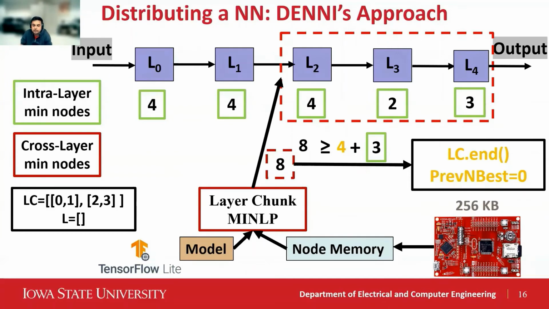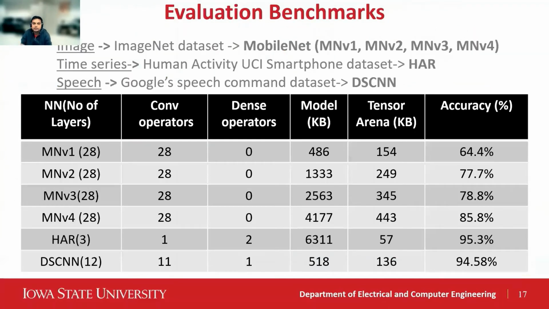Let us now consider how this works for a real neural network. Before that, for evaluation, we have used certain benchmarks for different data types. For example, one does image classification, like MobileNets, and the others do time series and speech classification. So we have neural networks with different depth, convolution, dense operators, model, and arena sizes.